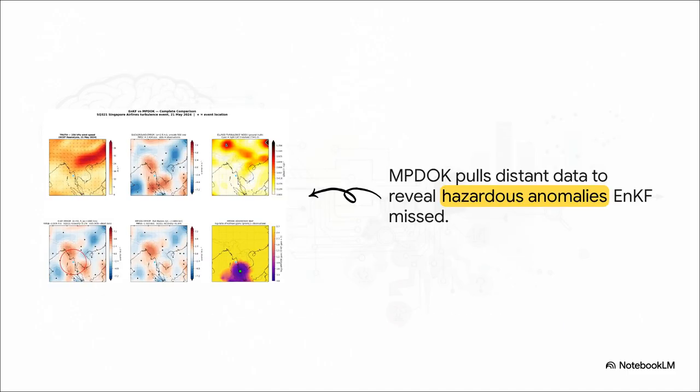When you look at these two error maps side by side, the stark reality of these choices is just night and day. The NKF model generates this massive localization dead zone, that large red circle where the model is completely paralyzed. Inside that zone, exactly where the flight is marked, it has no data and makes 0 corrections. But switch over to the MPDOK map, and that dead zone totally vanishes. MPDOK smoothly connects the data across the ocean, pulling information from distant observation points to clearly reveal the hazardous anomaly right where the flight encountered it.